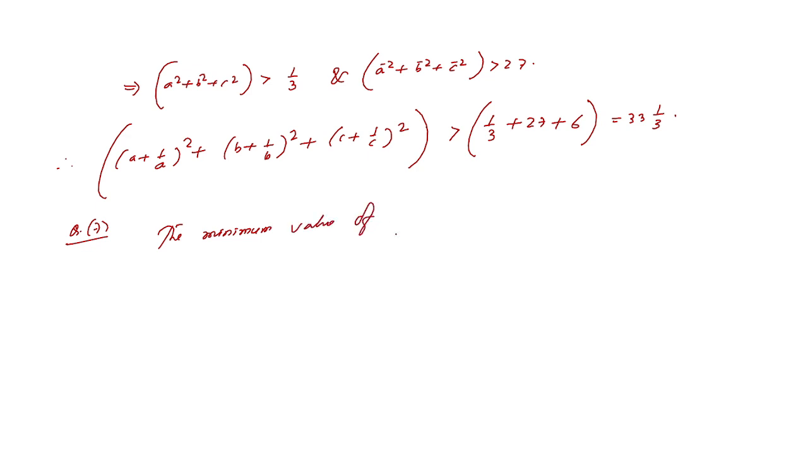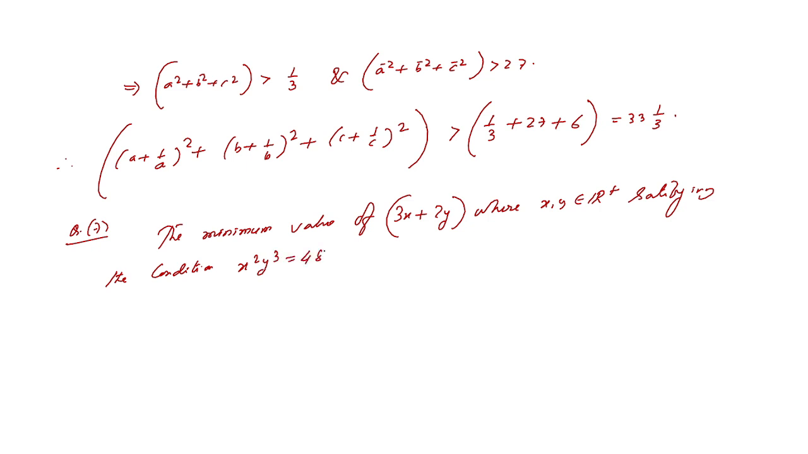of 3x plus 2y, where x, y are positive real numbers, satisfying the condition x square y cube equals to 48 is option A 16, option B 12 by 7, option C 10, and option D 3 by 16. This question has been asked in P.Sc examination.